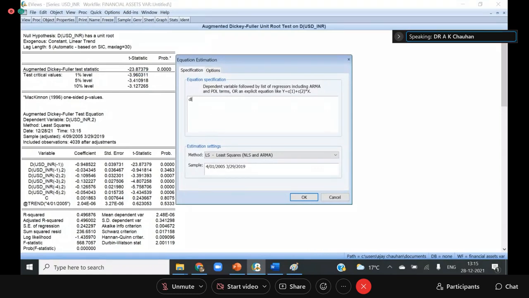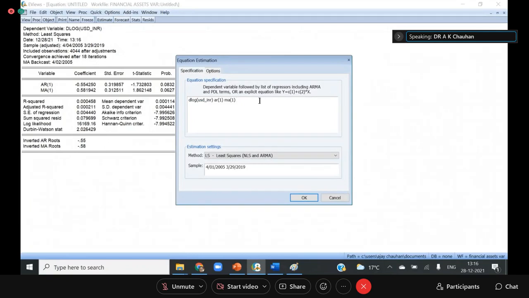Now I am applying D-log USD INR. It is the exchange rate. And first of all, I want to check for an ARMA 11 model. Okay. And the R square is insignificant. To improve the model, I am putting D-log Nifty -1. So I hope that the previous movement of Nifty is able to influence the exchange rate.